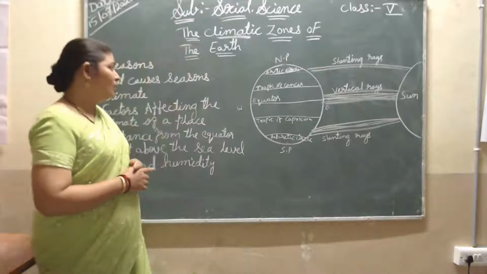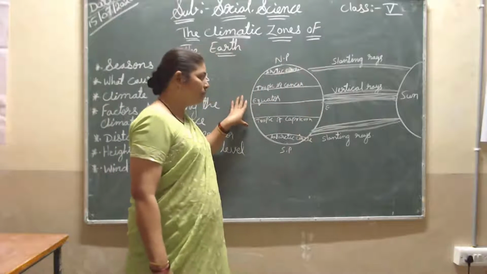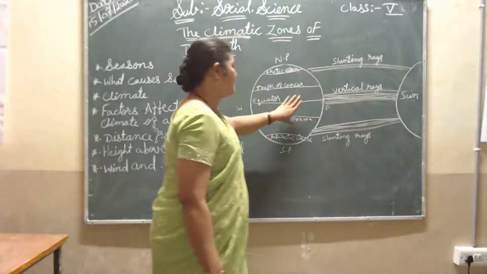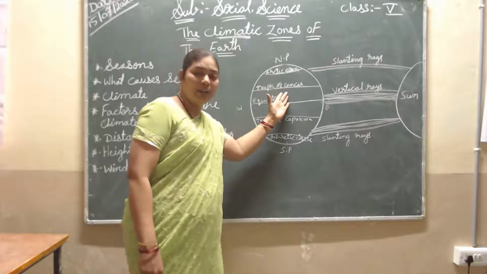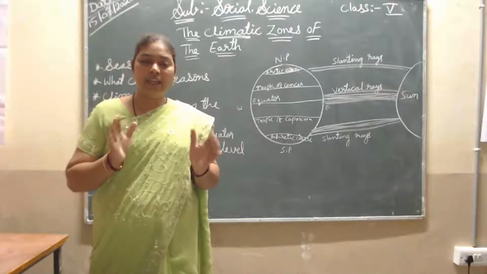Why does it happen? Here is the earth, the world globe, and here the sun's rays are coming. The earth rotates: first there is rotation, which gives day and night.